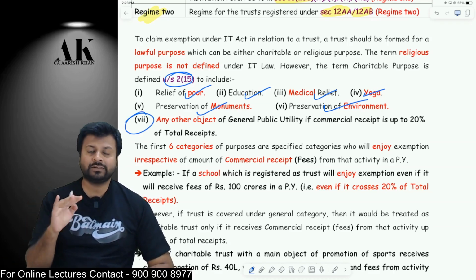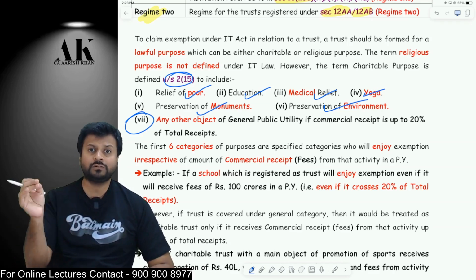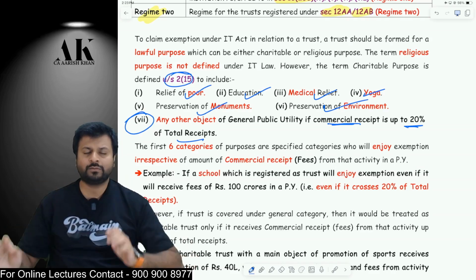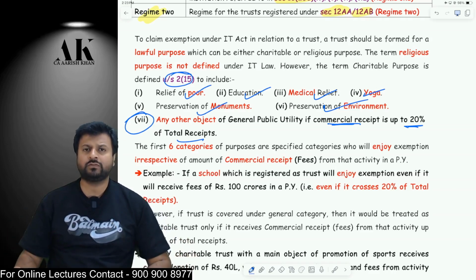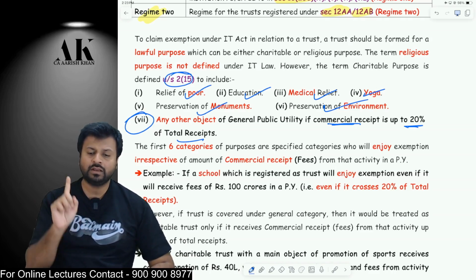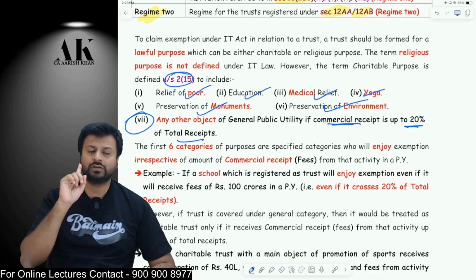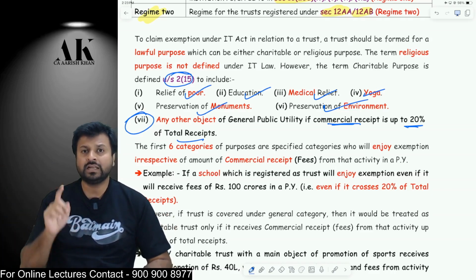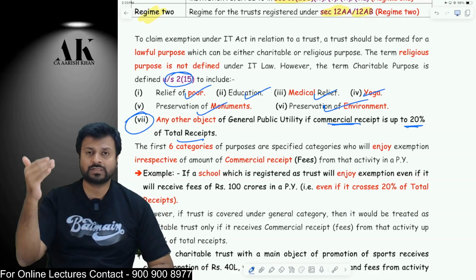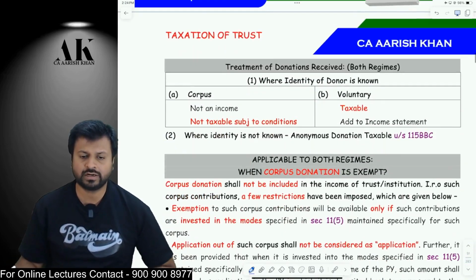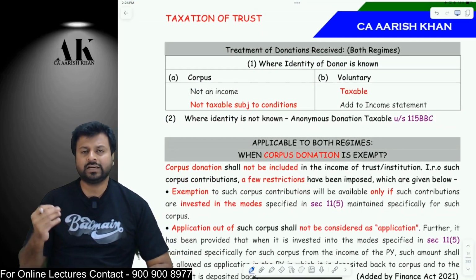But if you want to come under the 7th point, any other object of general public utility, you have to fulfill one additional condition, that is your commercial receipts should be up to 20% of total receipts. Commercial receipts means the amount which you charge to your customer for providing the services. Whatever fees you charge to the customer for providing the services, that is known as commercial receipts. So for the 7th point, you have to check this condition. Always remember, for the first 6 points, you are not supposed to check this condition. For the first 6 points, there is no need to check whether it is up to 20% or more than 20% or less than 20%. But for the 7th point, you have to check whether it is up to 20% of total receipts or not. Otherwise, in the 7th point, you will not enjoy the exemption. So this is what this first part is all about. So the very first thing you have to see over here is the definition of charitable purpose.